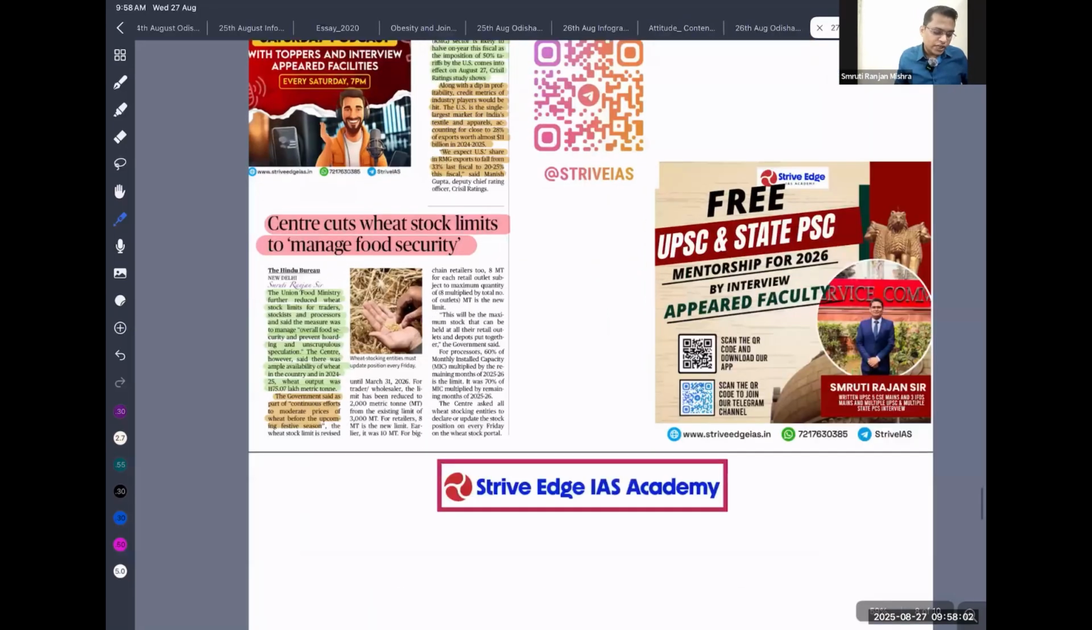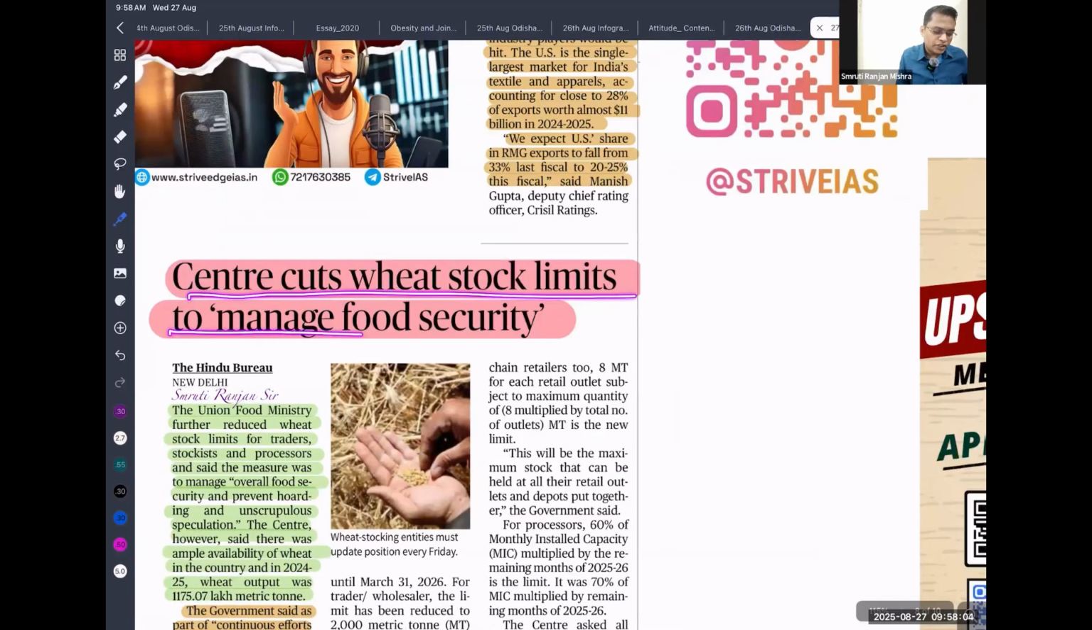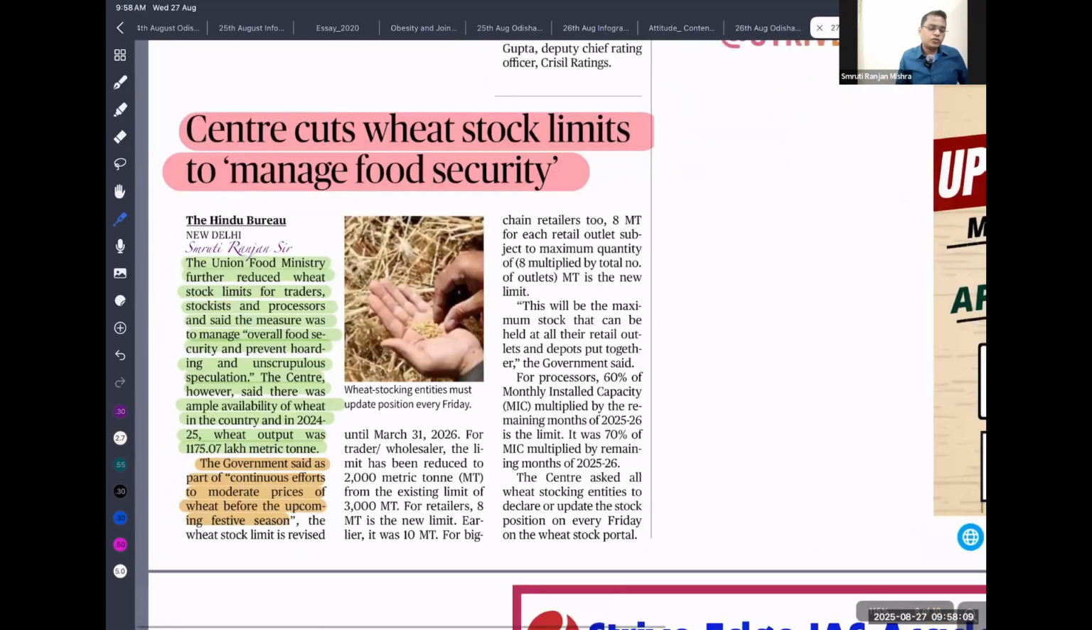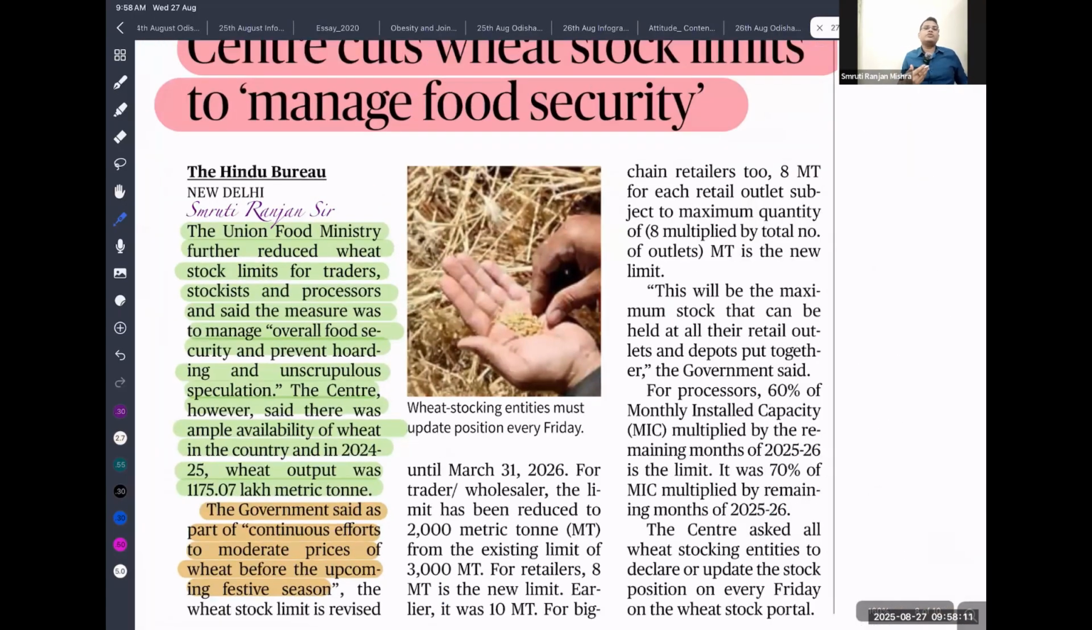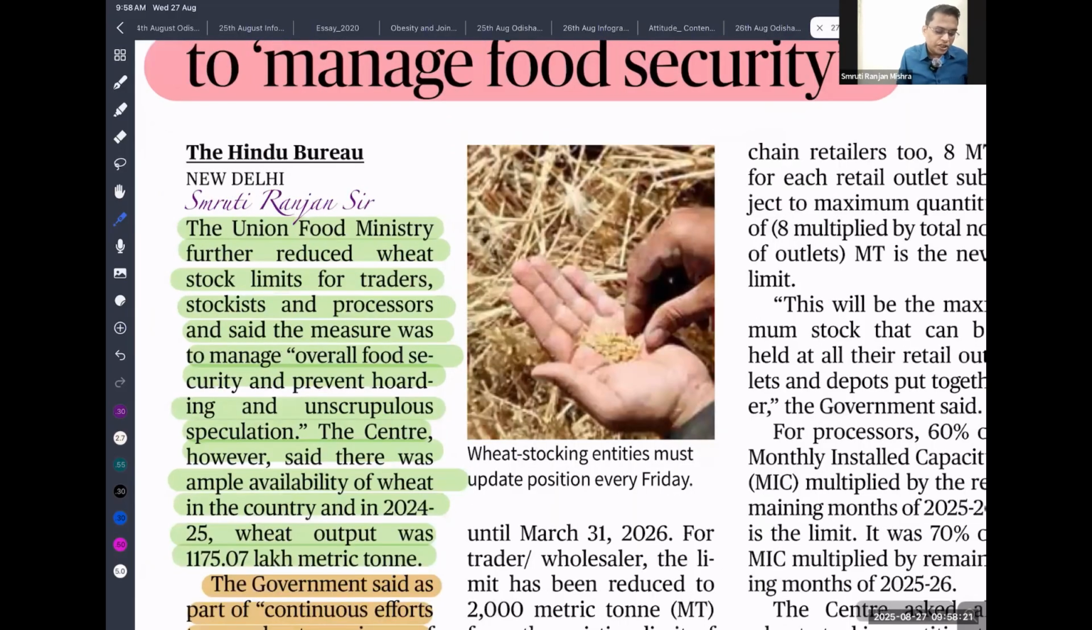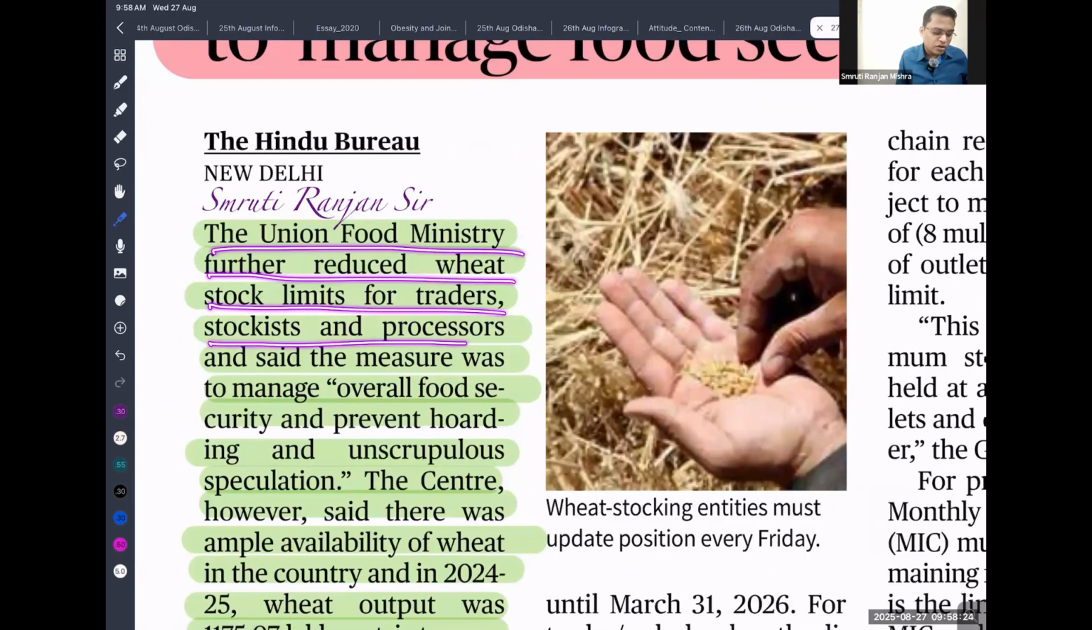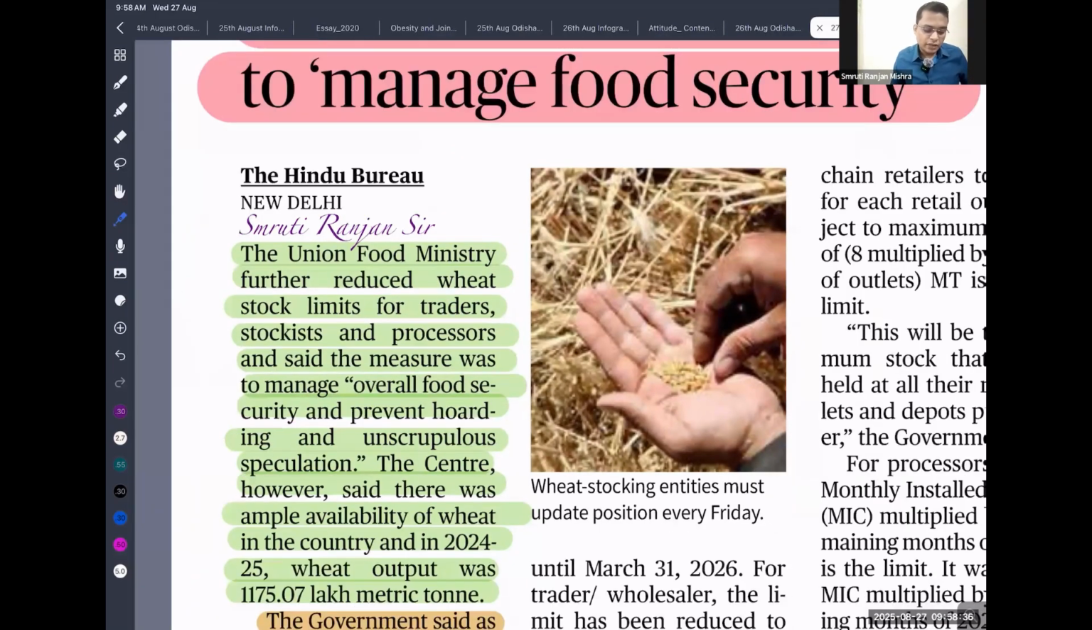Okay. So next is: Centre cuts wheat stock limit to manage food security. With the festival season around the corner, the government has set wheat stock limits. That means traders and wholesalers cannot stock beyond a limit. If they are stocking beyond it, there can be a penalty also. The Union Food Ministry reduced the wheat stock limit for traders, stockists, and processors, saying the measure was to manage overall food security and prevent hoarding and unscrupulous speculation, so that prices will be controlled in the market.